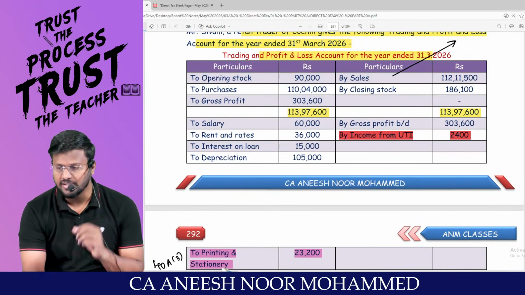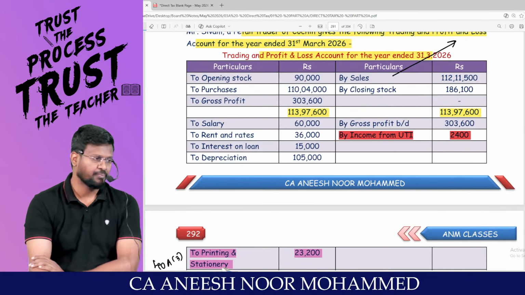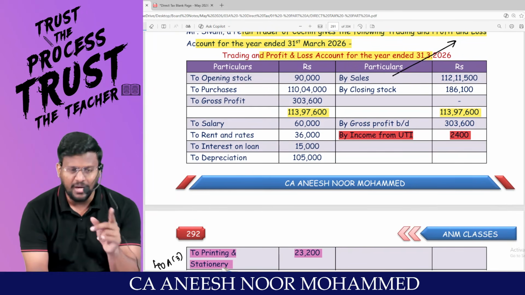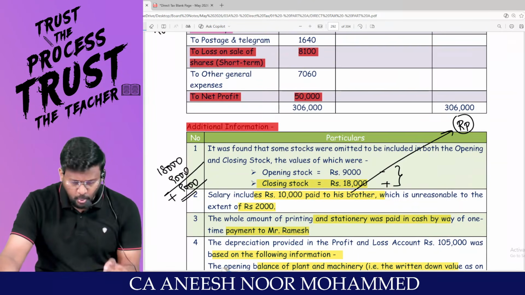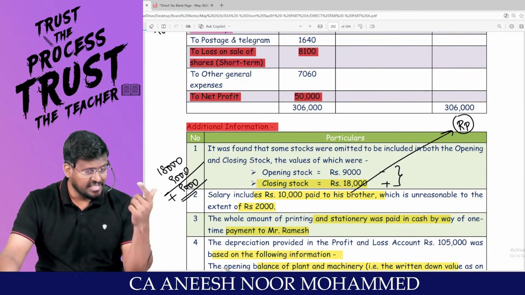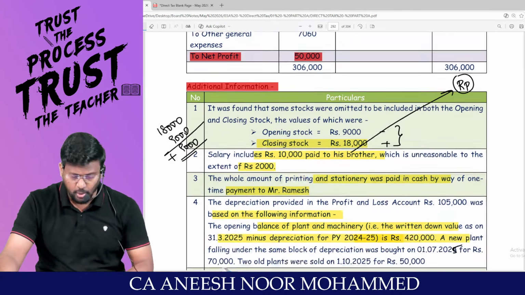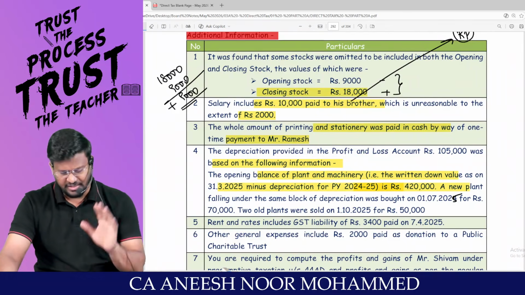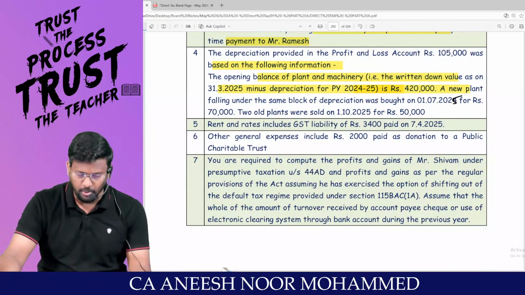Oh my God, extra depreciation has been debited. So we have to add back 1,05,000 and we have to reduce 66,000. Or you can net it; the extra, whatever debited to P&L account, should be added back. That's what the depreciation adjustment is all about.